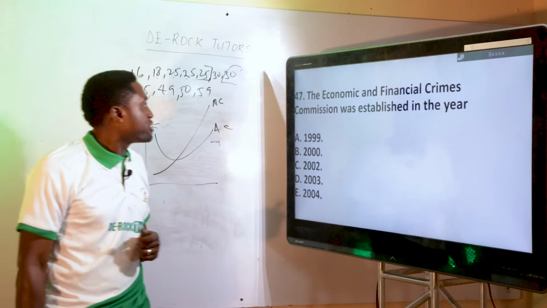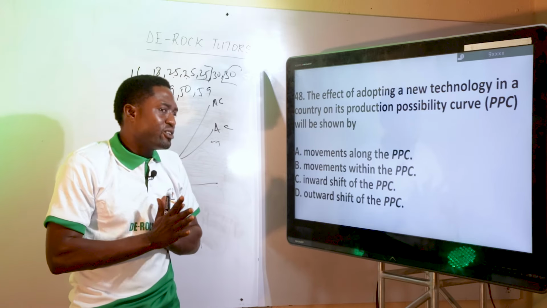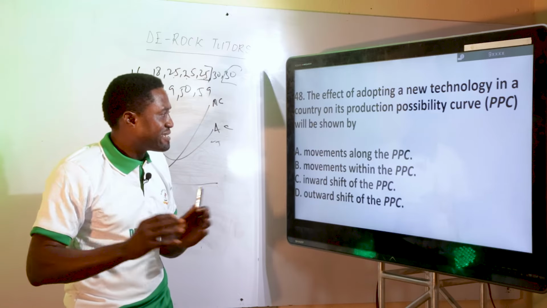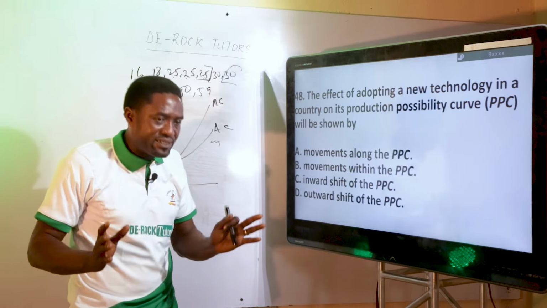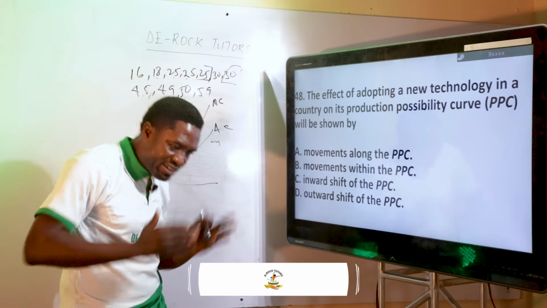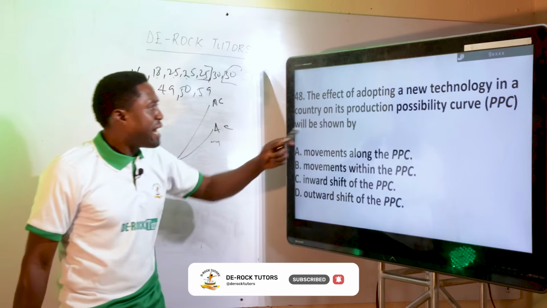The next question, 48. The effect of adopting a new technology in a country on its production possibility curve will be shown by new technology. It will shift the production possibility curve outward. That is production possibility curve. It will shift it outward because it will increase the capacity of production. So thereby it shifts it outward.